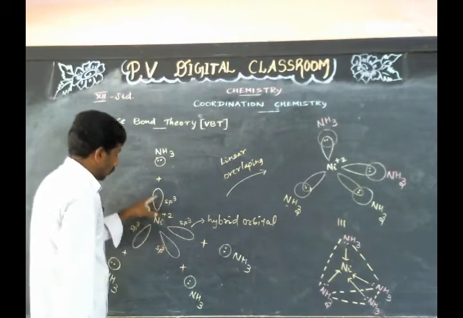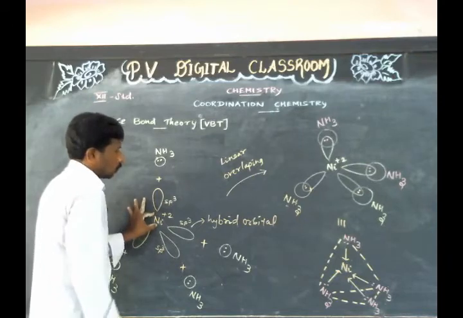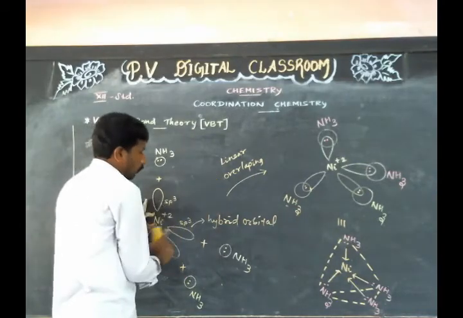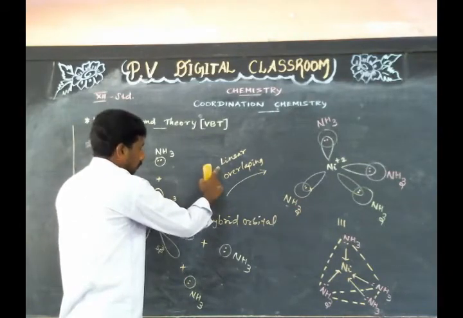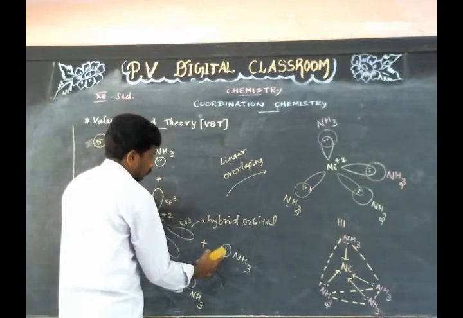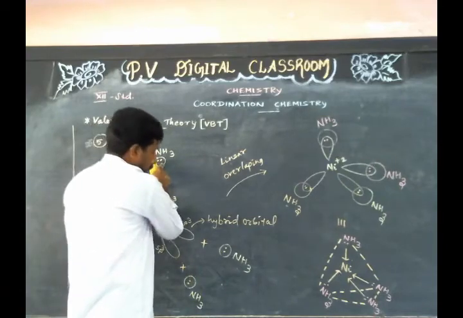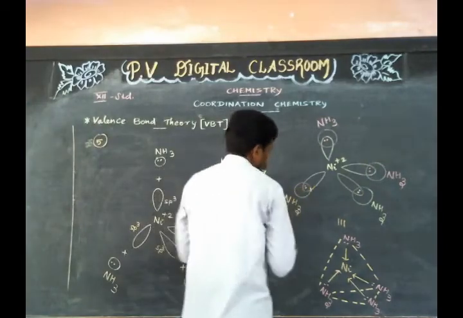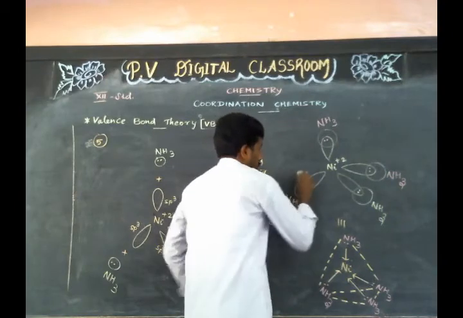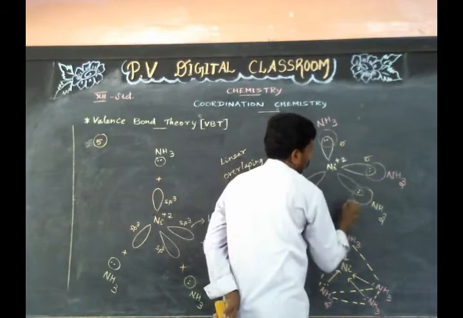Hybridized orbitals of the central metal atom or ion overlap linearly with filled ligand orbitals to form a sigma coordinate bond.